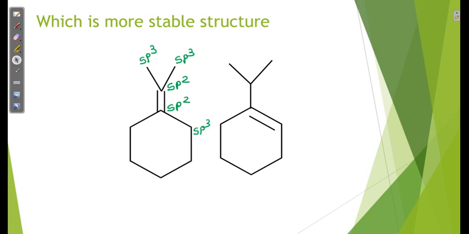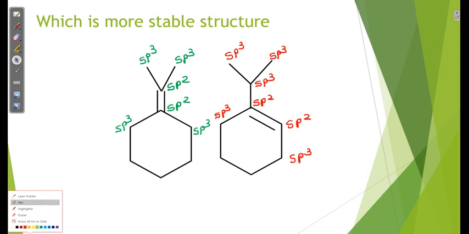This is sp3. This is sp3. Let us see here also. This is sp3, this is sp3, sp3, this is sp3, sp3, sp2 and sp2.